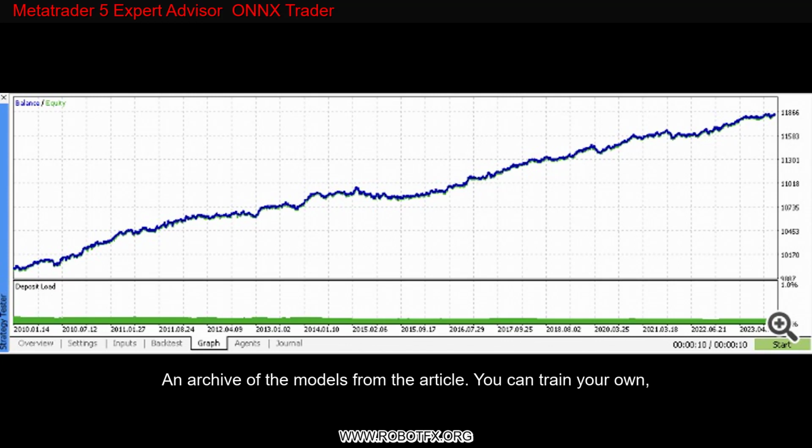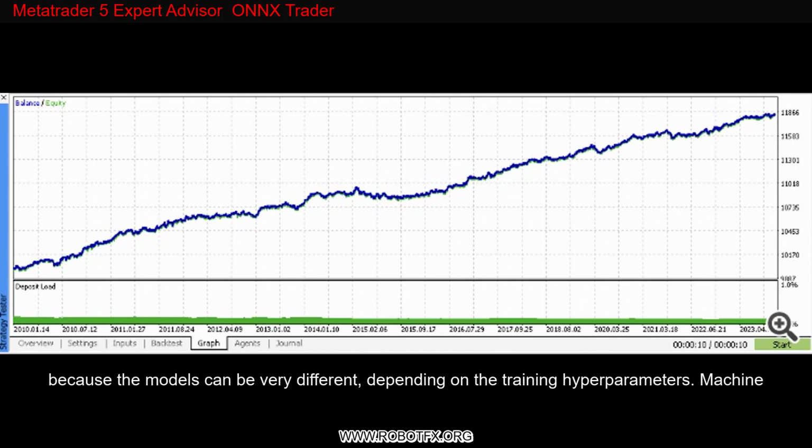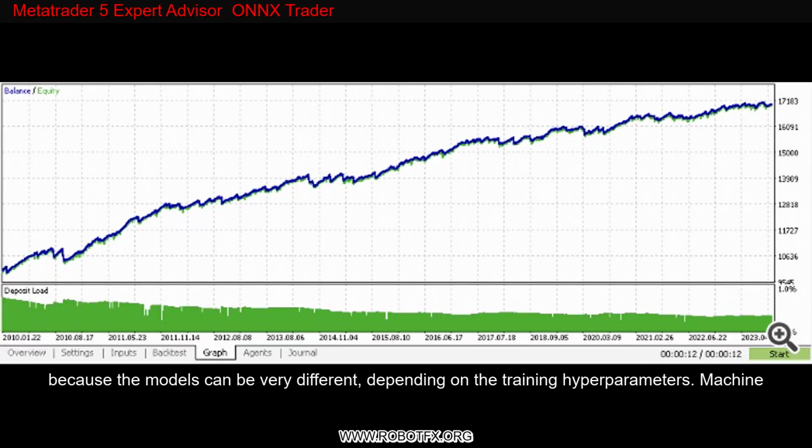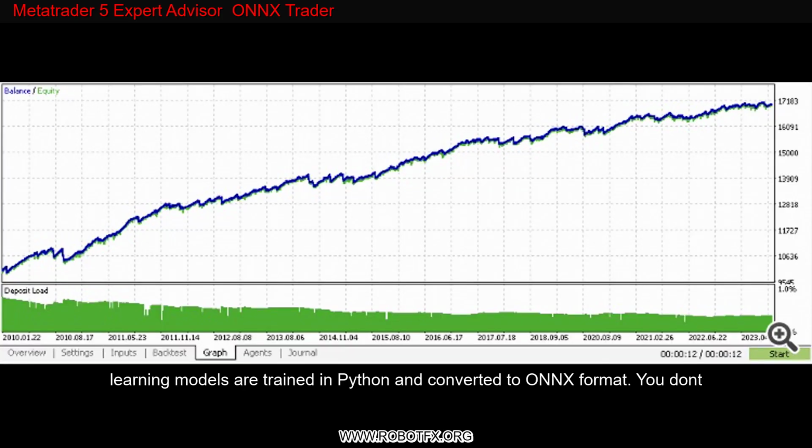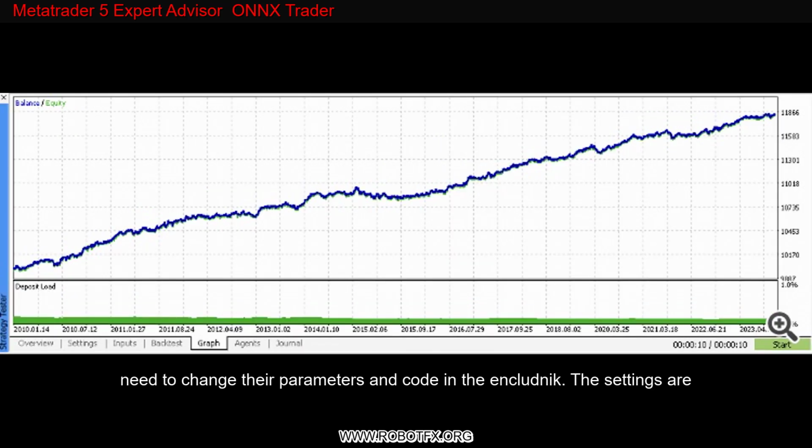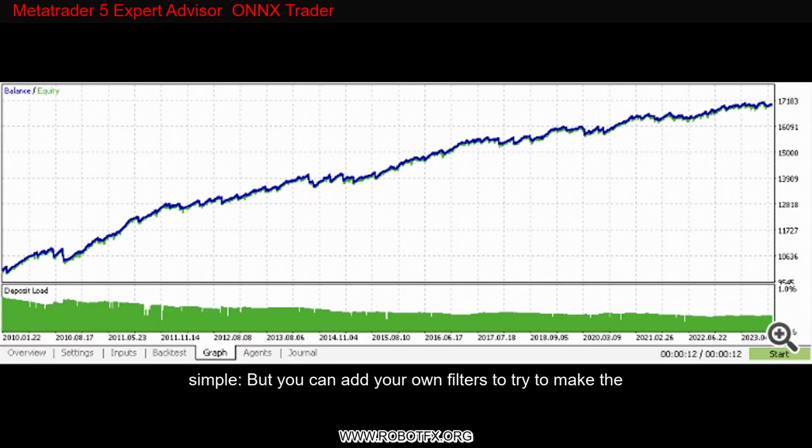An archive of the models from the article. You can train your own, because the models can be very different depending on the training hyperparameters. Machine learning models are trained in Python and converted to ONNX format. You don't need to change their parameters encoded in the include file. The settings are simple, but you can add your own filters to try to make the models trade better.